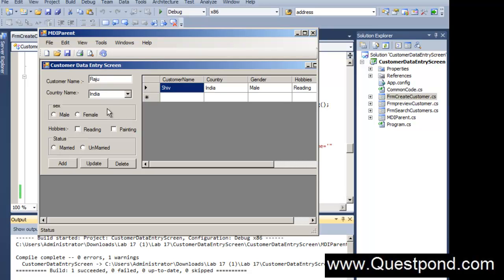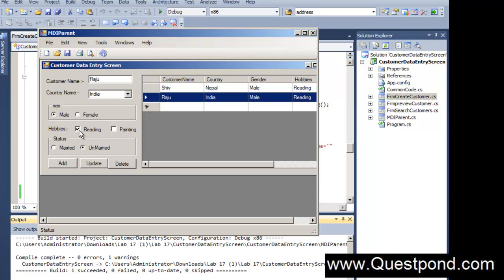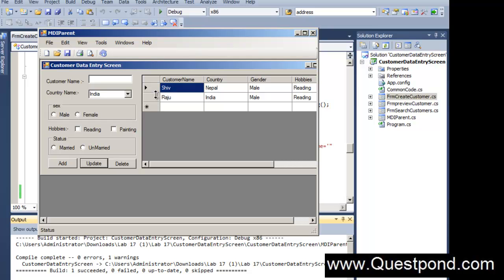I can see it on the grid also. In the same way, I'll put some other values here just to recheck. Things are getting good. If I select and do some update, things are getting cleared. Good. So our application is working very nicely. We have implemented the add functionality, the update functionality, as well as the delete functionality. I hope that you enjoyed this video. In this video, we saw how we can implement the update